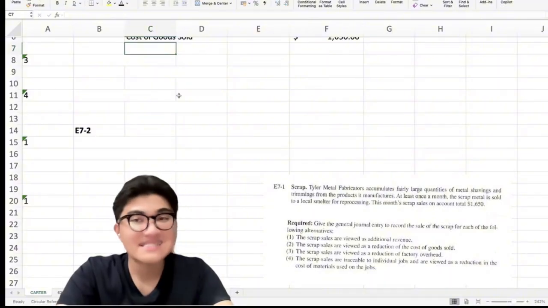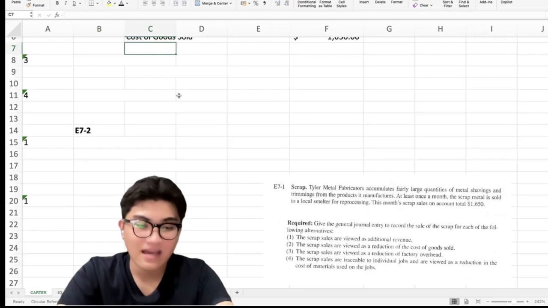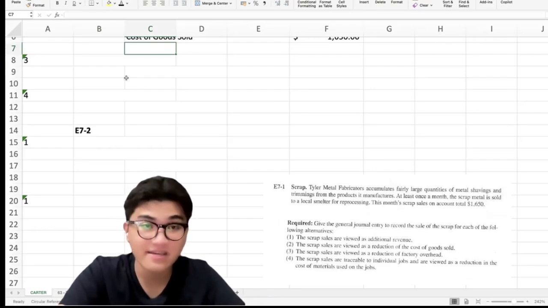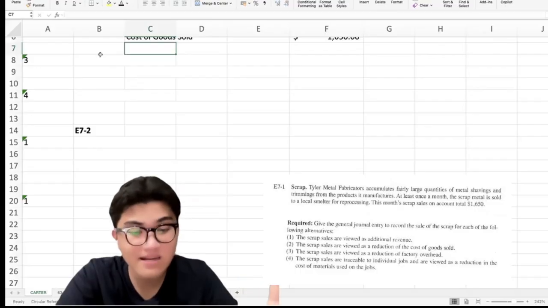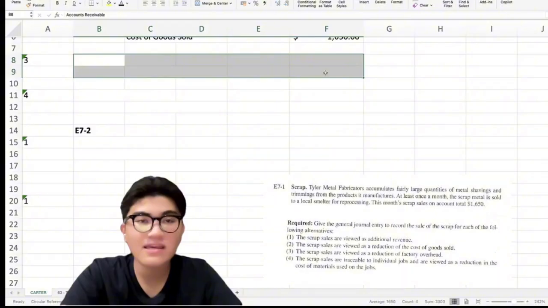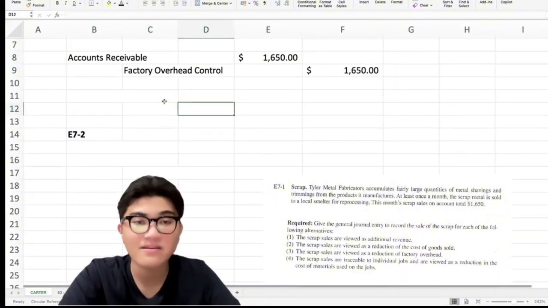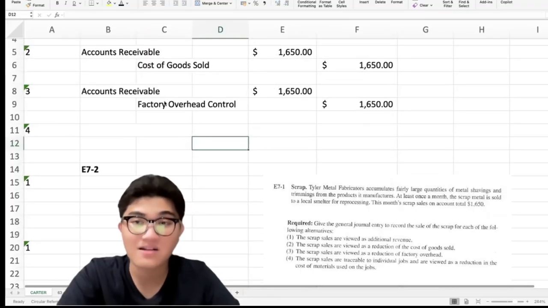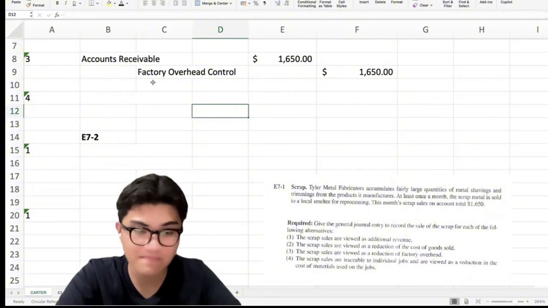Okay? So in the third treatment, the company treats the scrap as a reduction of factory overhead. This means the scrap proceeds help offset indirect manufacturing cost. So same still, we debit accounts receivable, but now what we credit is factory overhead control. Okay, it helps in offsetting.